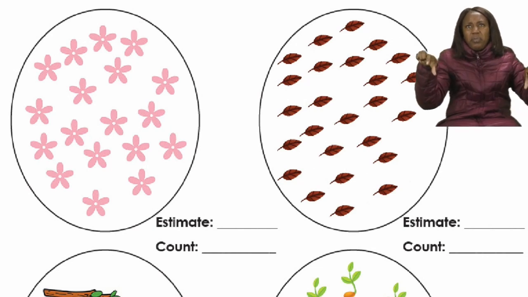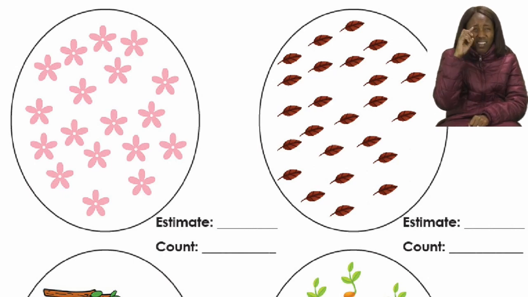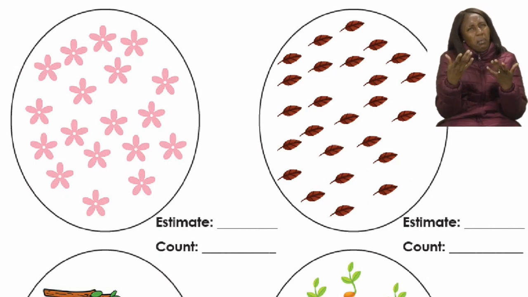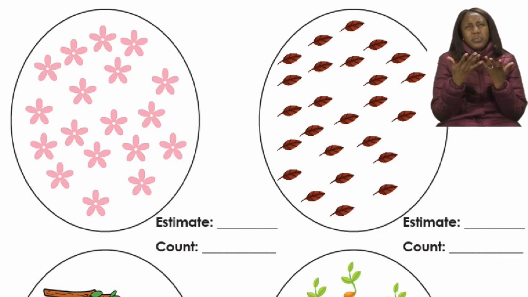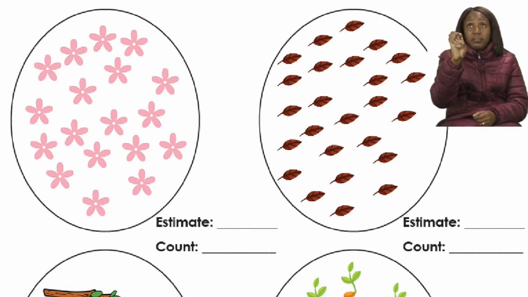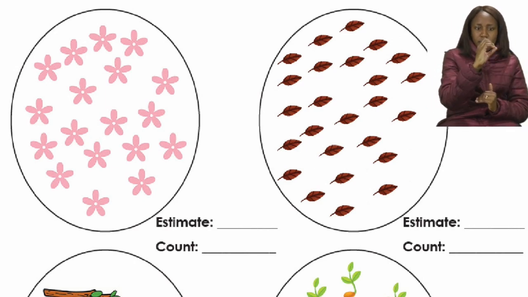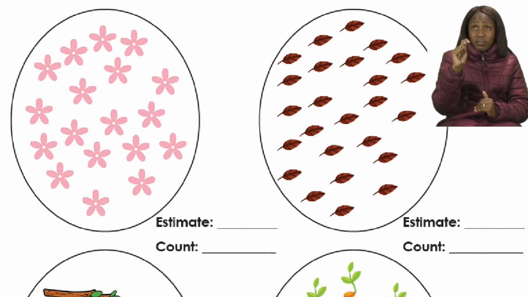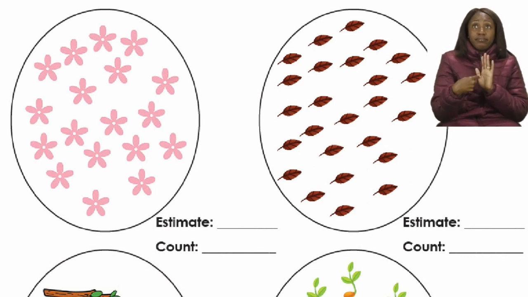Now, what we need to do is we need to look at the picture first, and then we need to estimate, or we can also say we have to guess how many items or how many of the same picture we have in that little oval. Right. Now, since you had a bit of a look at your booklet, I put a few examples on the chalkboard for you as well.